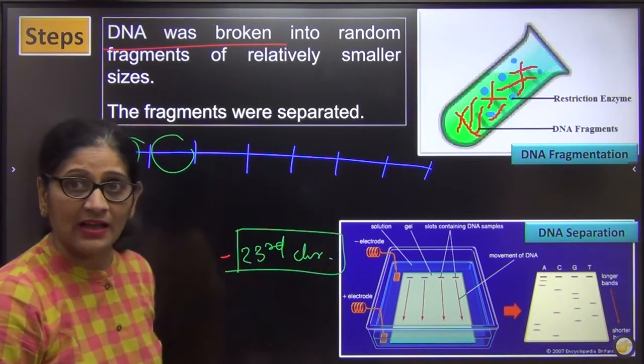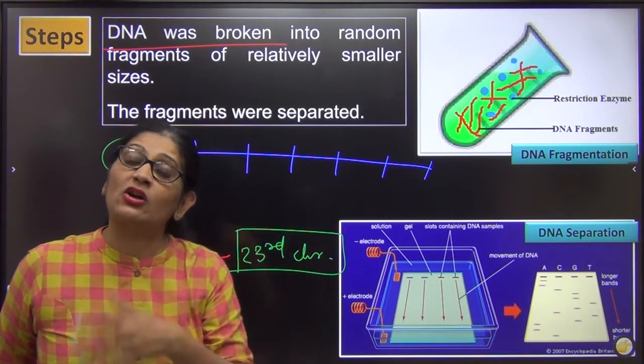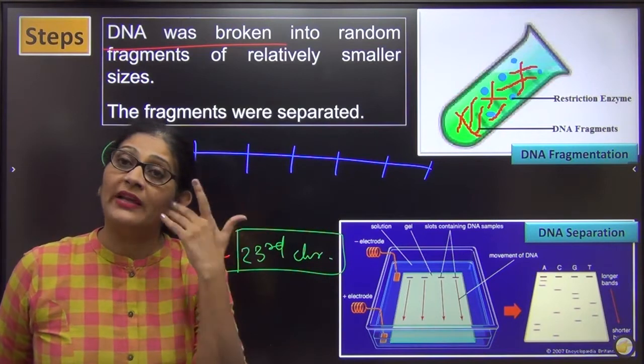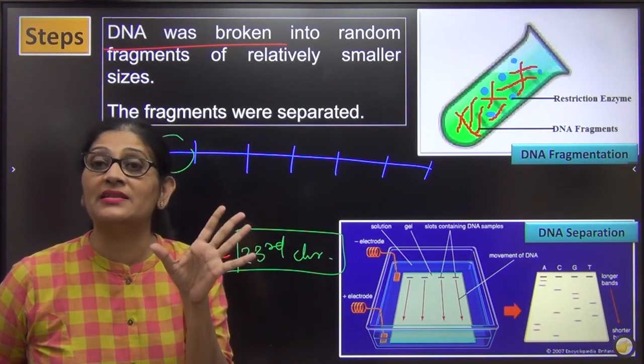We never did that, that we take out the DNA of all the chromosomes and read it together. Then we would go mad and forget which DNA belongs to which chromosome. Then how would we know which gene was in which chromosome? That would have been a complete disaster, right?